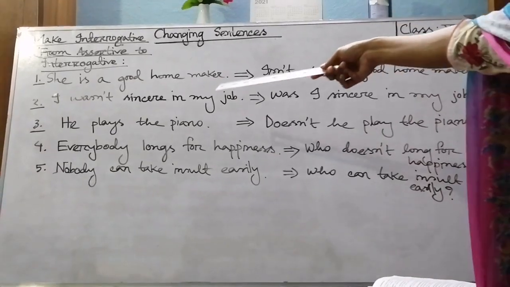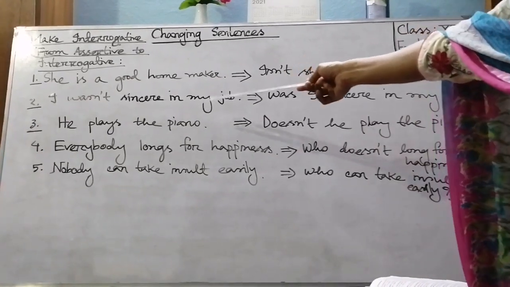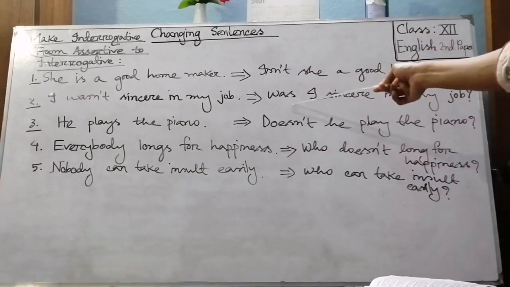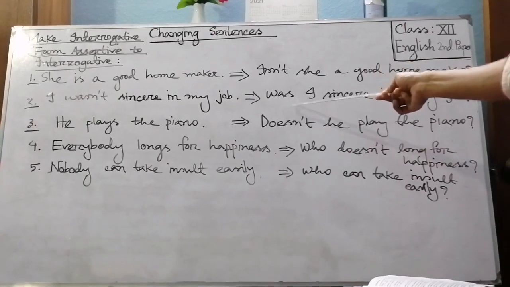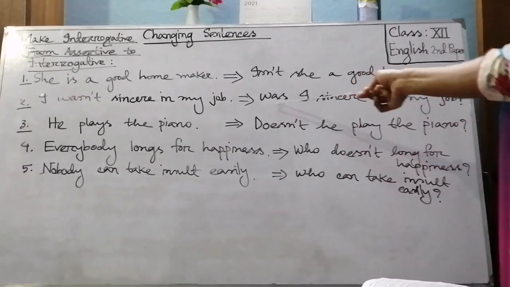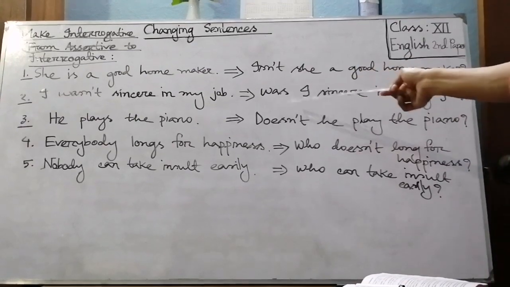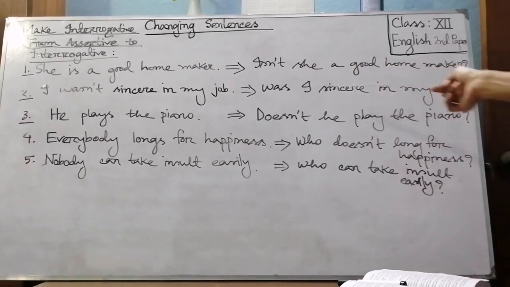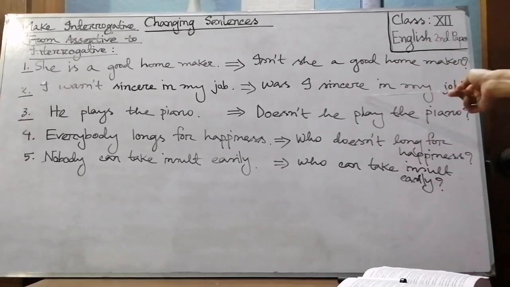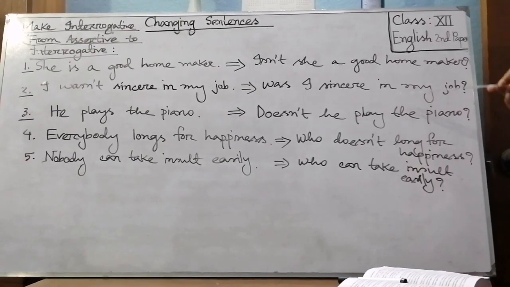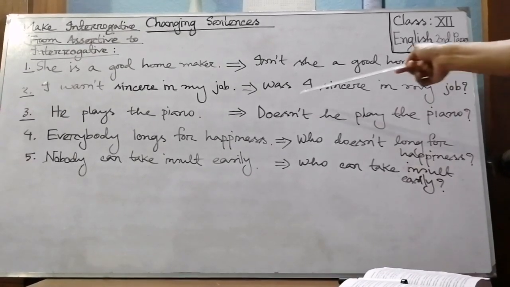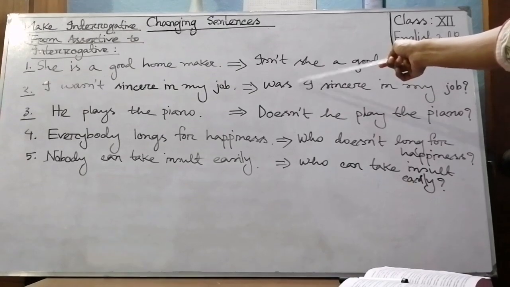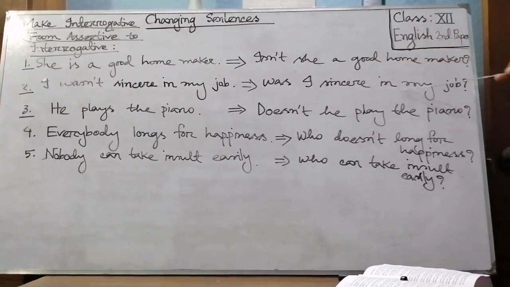So what will be the correct answer here? Sentence number 2, I wasn't sincere in my job. We have to use the be verb, was, at the beginning of the sentence, and then the subject plus others. Then: Was I sincere in my job? We won't use not here.